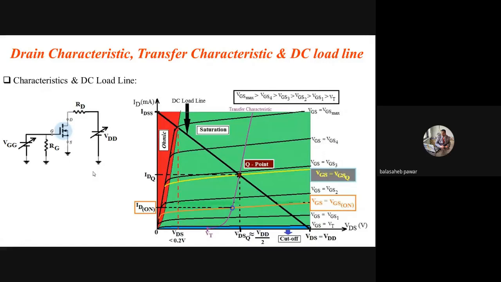Right? So that second type of biasing, voltage divider biasing, is mostly preferred. Remember this one, because in voltage divider biasing, there is no need of two separate DC sources. By using a single DC source, that is VDD, we can power the gate terminal also.